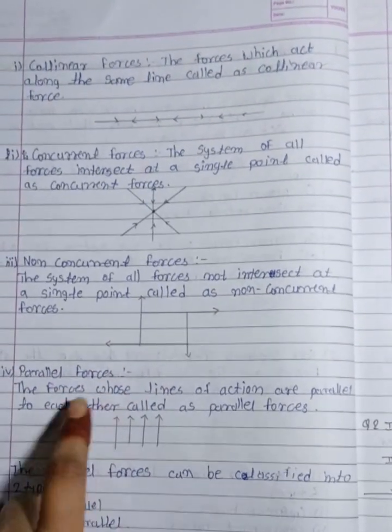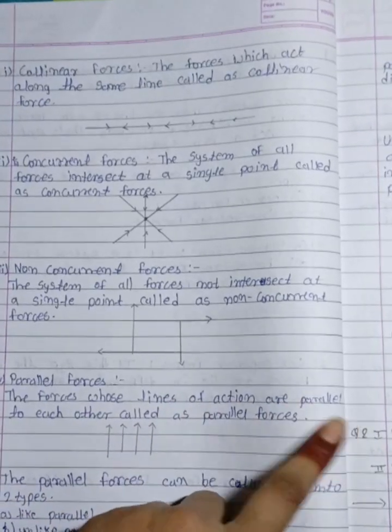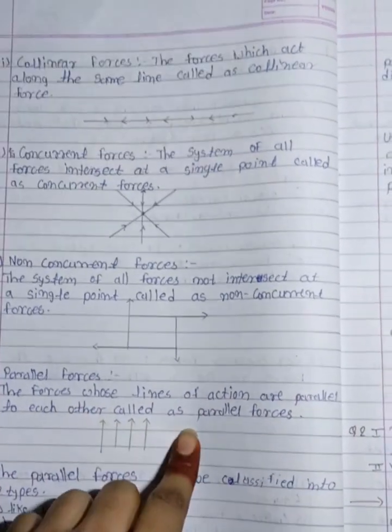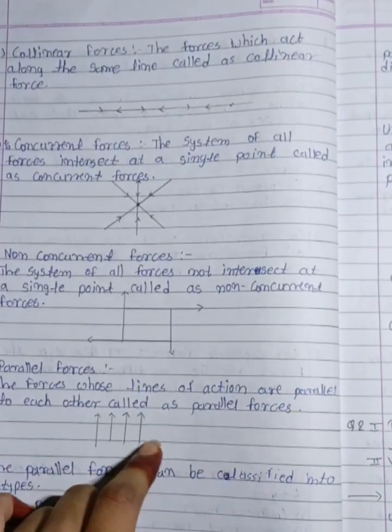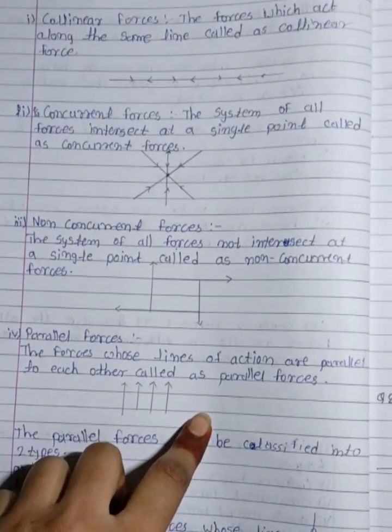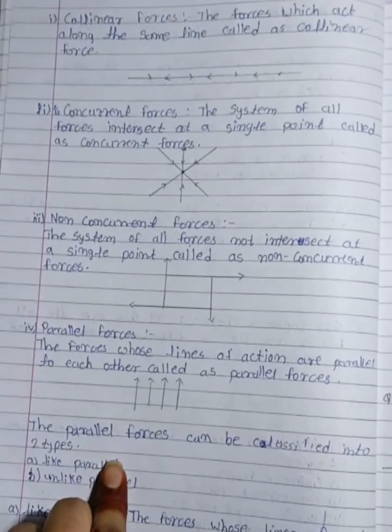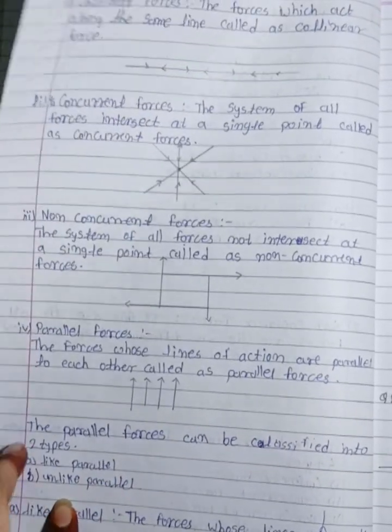So, a parallel force system: the forces whose lines of action are parallel to each other are called a parallel force system. Means in this system, all forces are parallel to each other. There are two types. First is like parallel and second is unlike parallel.